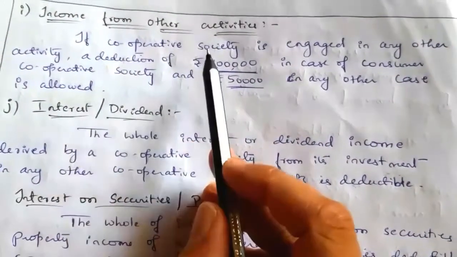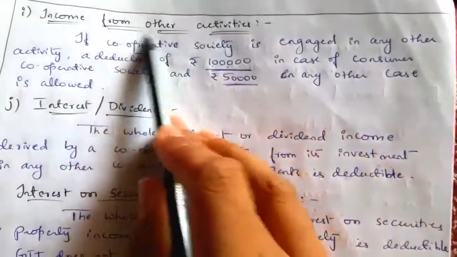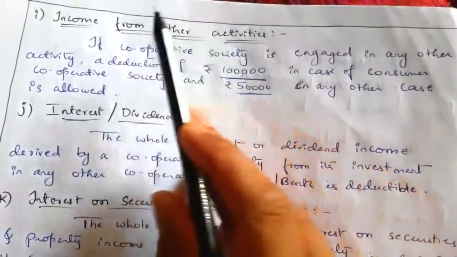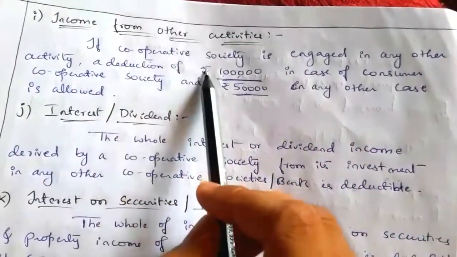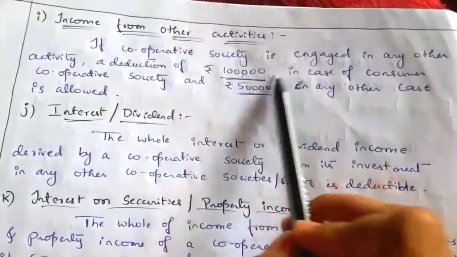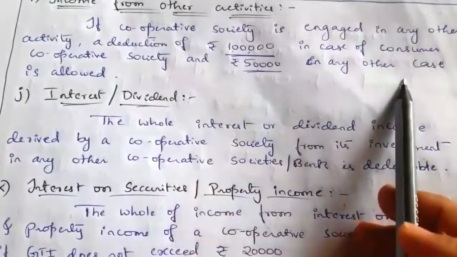Next point is income from other activities. If a cooperative society is engaged in any other activities and earns income from those activities, then deduction can be claimed. Maximum deduction of 1 lakh can be claimed in case of a consumer cooperative society and 50,000 in case of any other cooperative society.